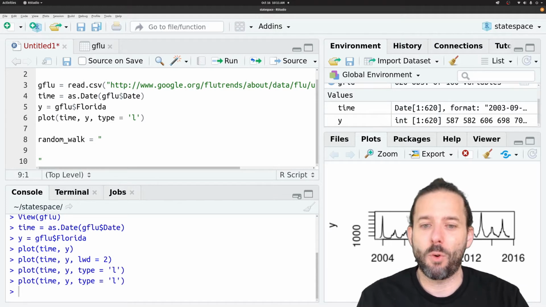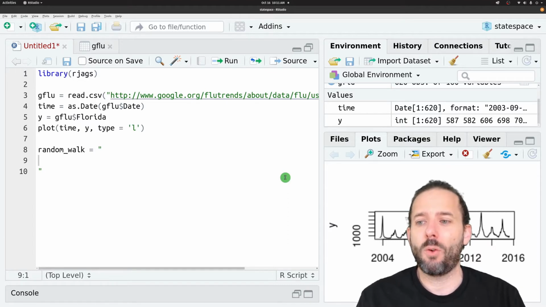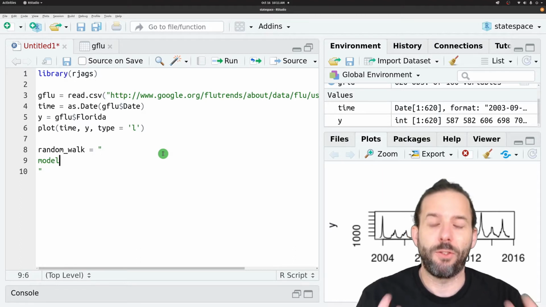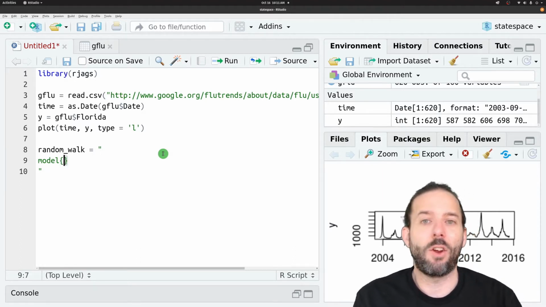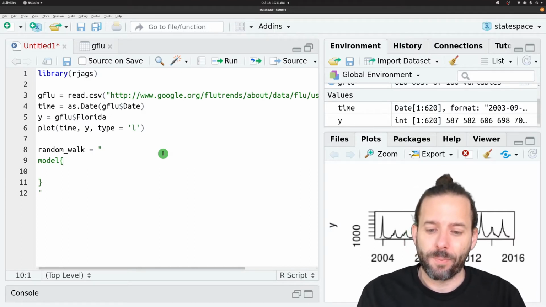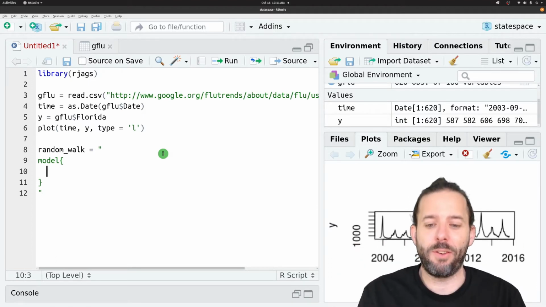I'm just going to give us a little more space to work here. We're going to first start with the word model. This is our way of telling JAGS that we're starting a model. And then curly brackets, and then hit enter. And I'm going to tab over to indent things.